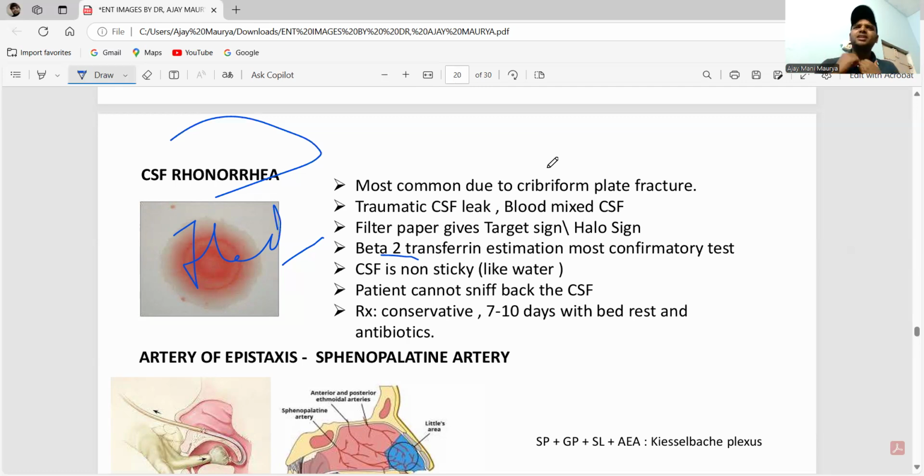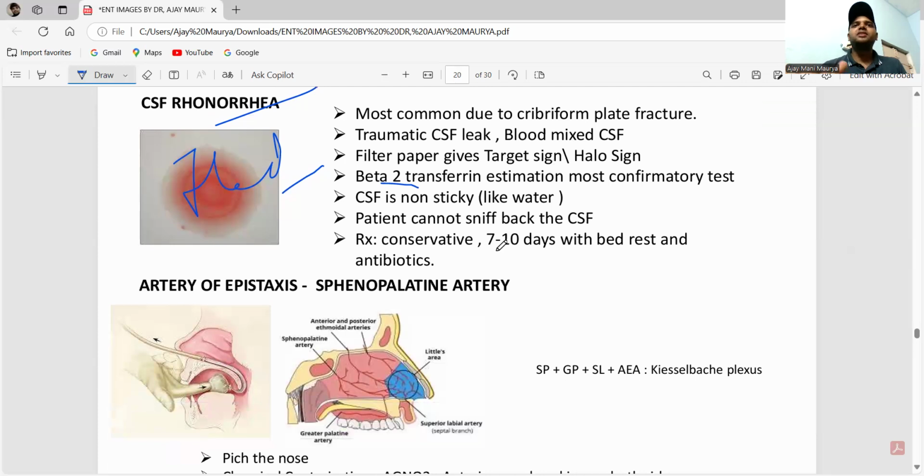CSF is non-sticky, like water, and the patient cannot sniff back the CSF. You can see the other signs and understand that this is CSF coming from the nose. The treatment is conservative for 7 to 10 days with bed rest and antibiotics.